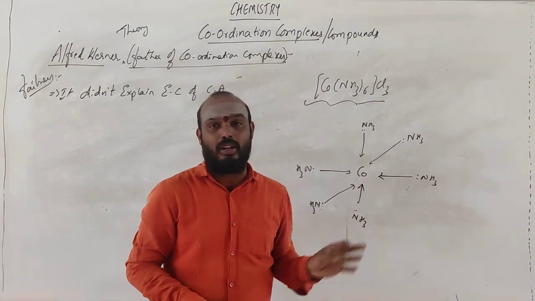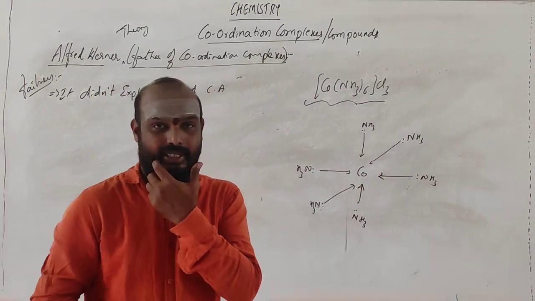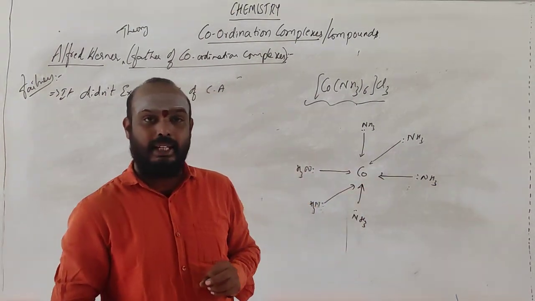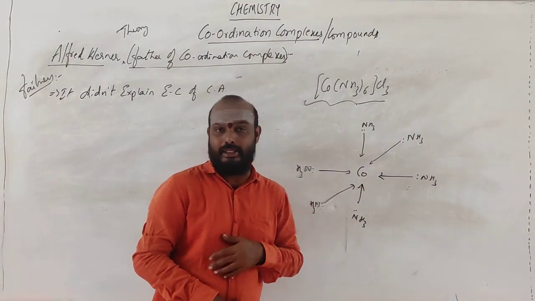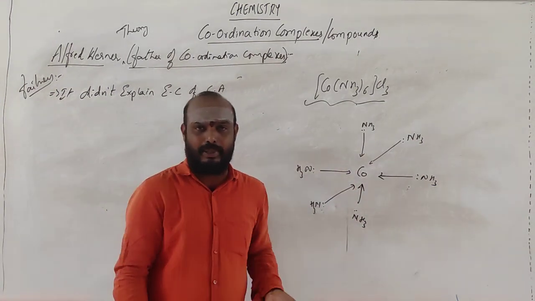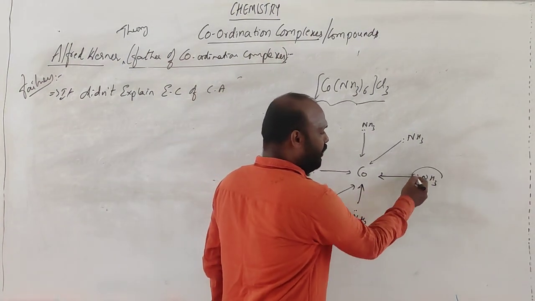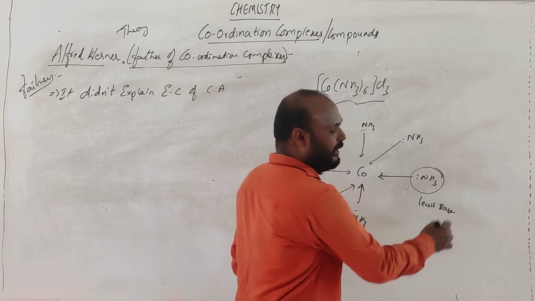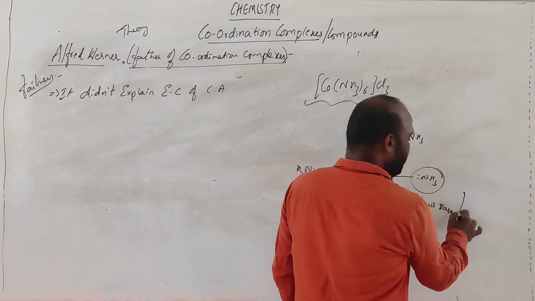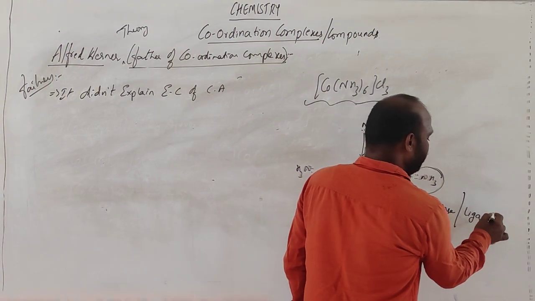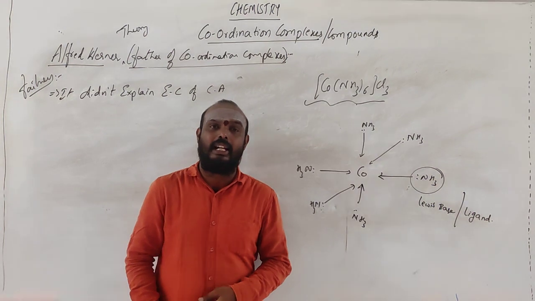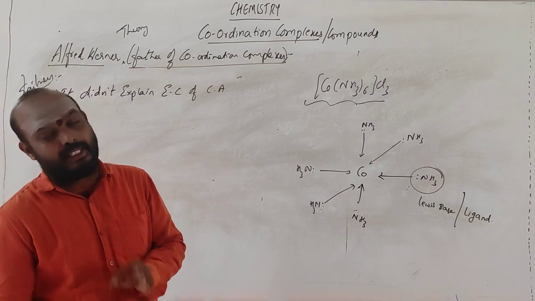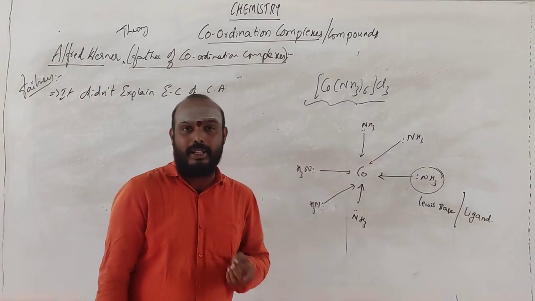Now what will be the cobalt electronic configuration? You are getting 12 extra electrons from the ligands: 2, 2, 2, 2, 2, 2. What is the electronic configuration? He could not explain. Remember, any molecule which donates a lone pair of electrons is called a Lewis base, according to the acid-base concept, and another name for it is ligand. A ligand is the molecule linked to the central atom in the coordination complex, donating a lone pair, 2 electrons.